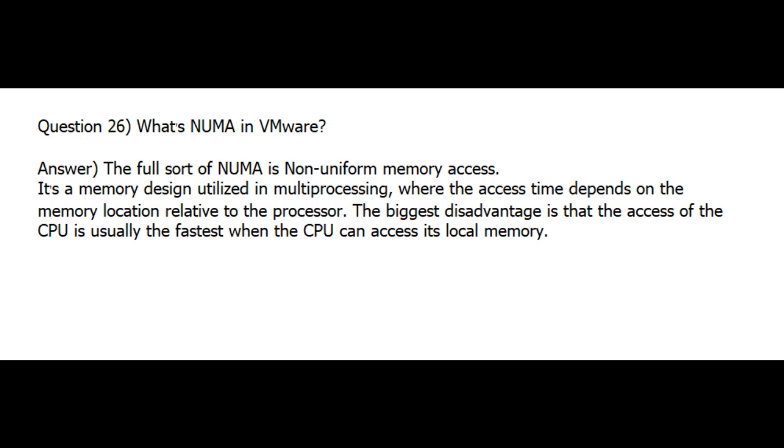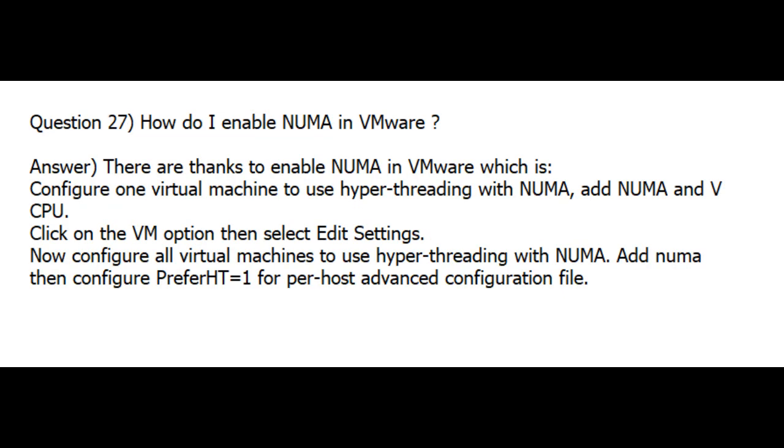Question 26. What's NUMA in VMware? Answer. The full form of NUMA is non-uniform memory access. It's a memory design utilized in multiprocessing, where the access time depends on the memory location relative to the processor. The biggest disadvantage is that the access of the CPU is usually the fastest when the CPU can access its local memory.